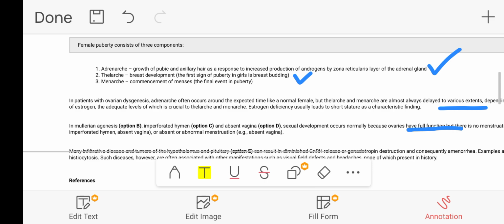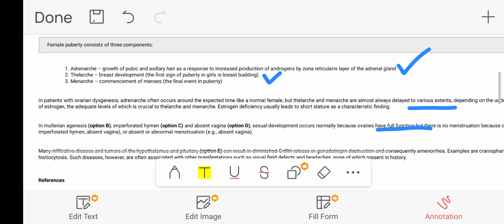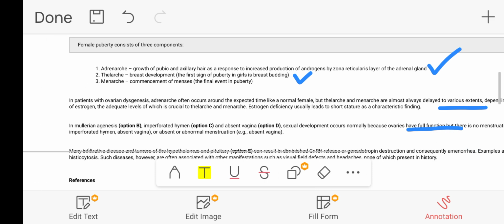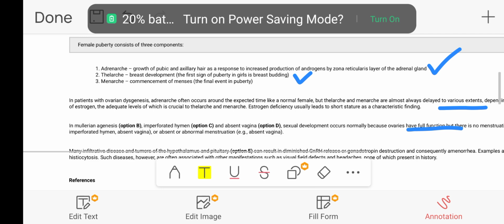With imperforate hymen and absent vagina, sexual development occurs normally because the ovaries are fully functioning. So in this condition you will get a normal hormonal profile because the ovaries will function normally, but there is no menstruation because of menstrual flow obstruction. For example, imperforate hymen or absent vagina.